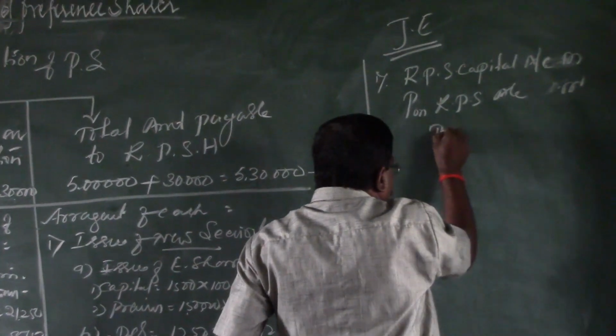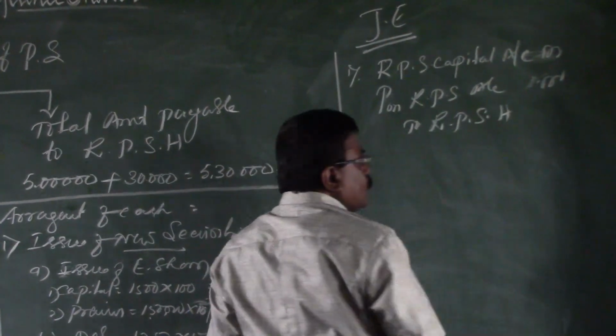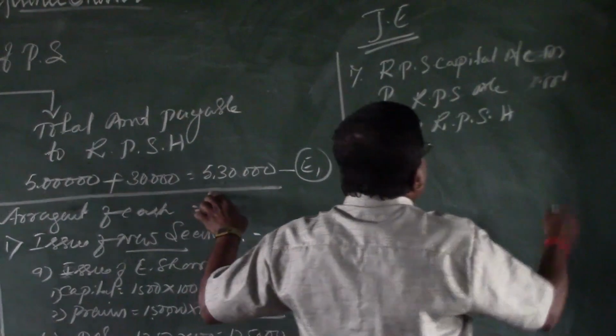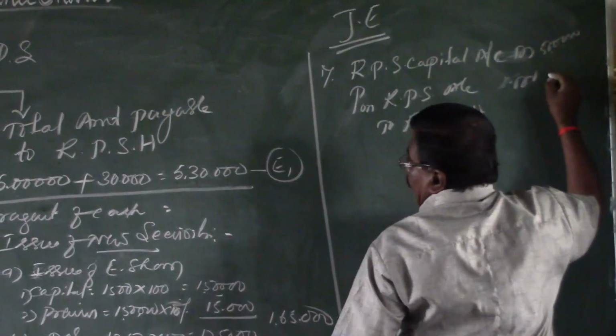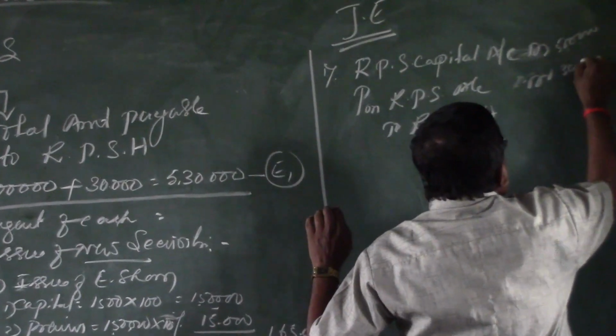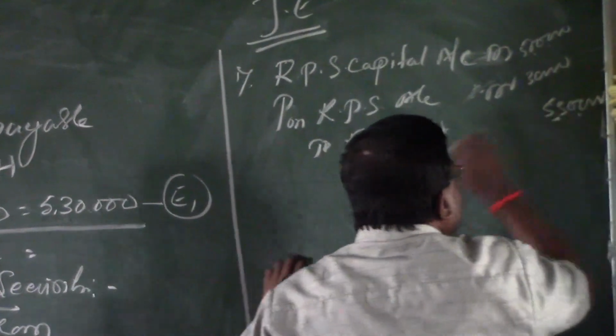Both are payable to redeemable preference shareholders. The amount of capital in this case is rupees 5 lakhs and the premium is rupees 30,000. Total amount payable to the redeemable preference shareholders is rupees 5,30,000.